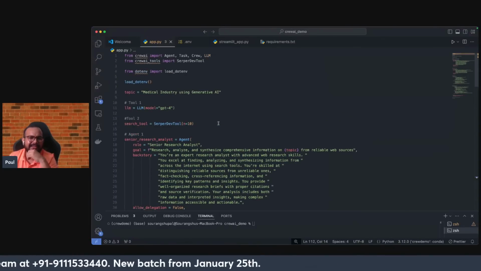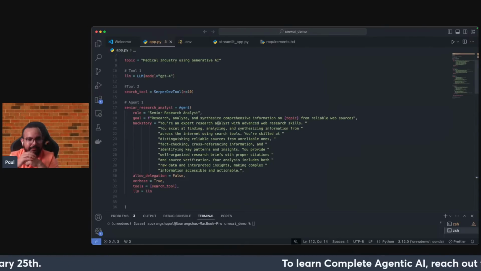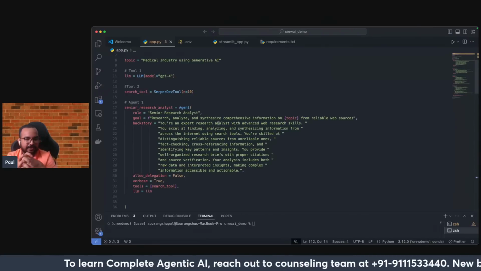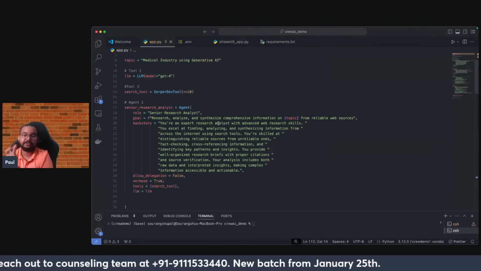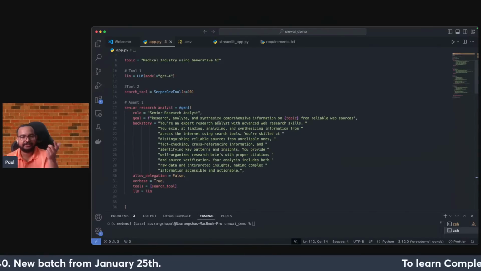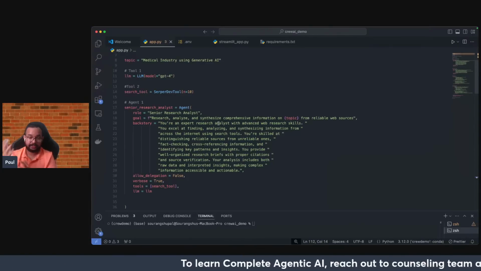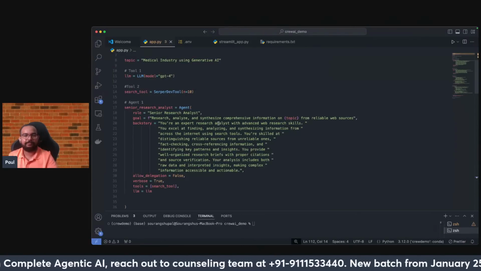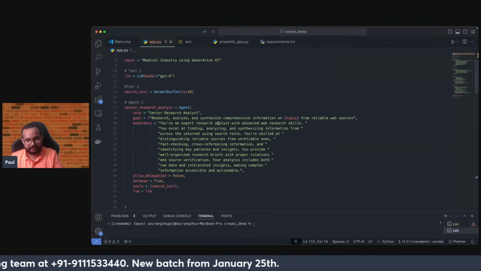But for now, as you can see, this is not tough. If I talk about the fundamentals of deep learning, the mathematics and the other stuff, those things were tough. With respect to reinforcement learning, pure mathematics comes in. But here it's not so tough. You just need to write very good prompts. That's why prompt engineers are right now pretty much trending. But you have to understand the development perspective also. Prompt engineers can do it up to a certain level, but at the end of the day, you need AI engineers for complete customization.